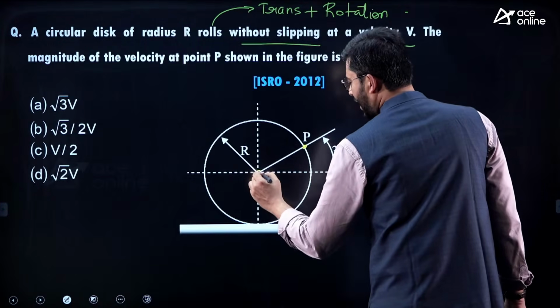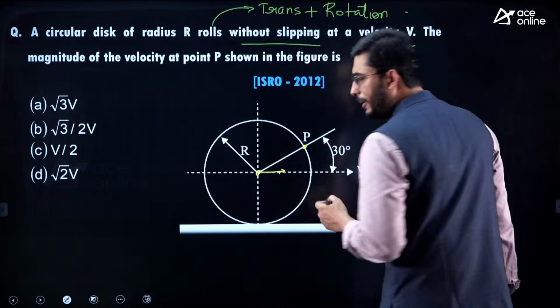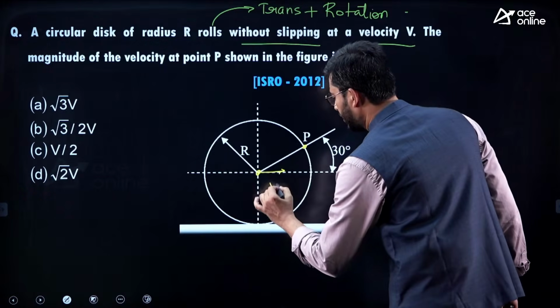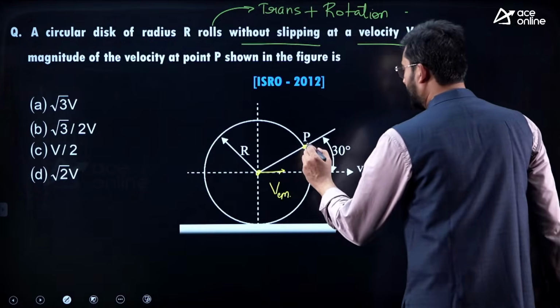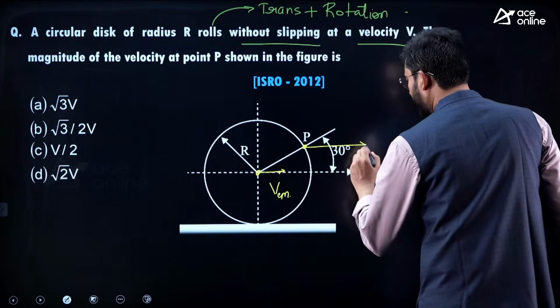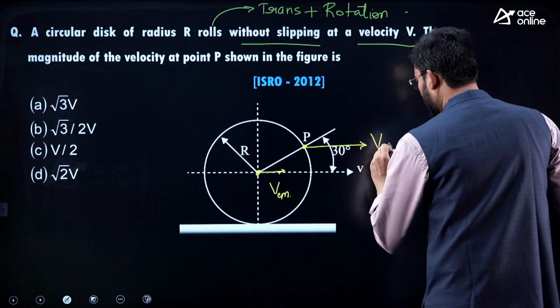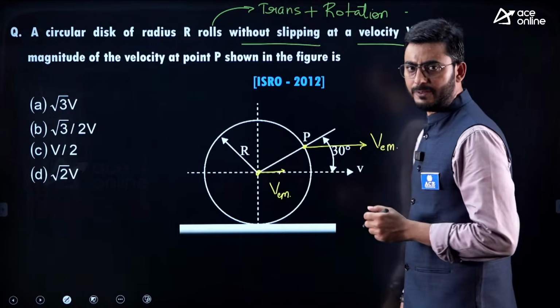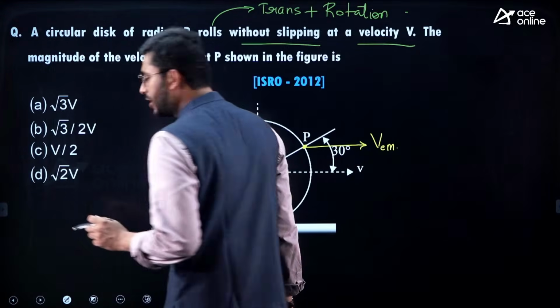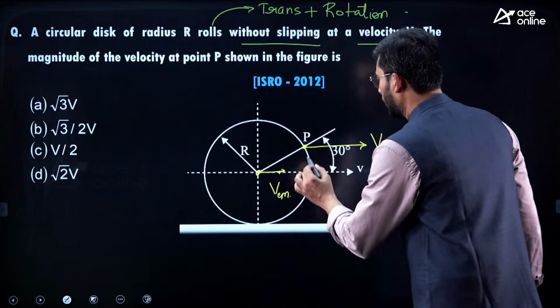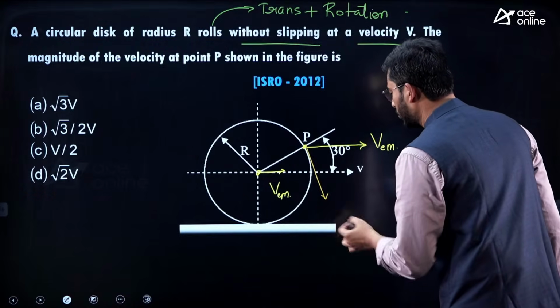The center of mass will be undergoing translation with velocity VCM, and point P will have a velocity responsible for translation. The velocity tangential to point P will be responsible for rotation.